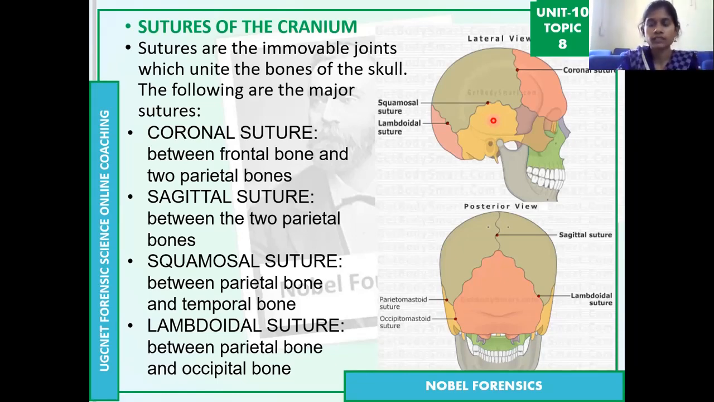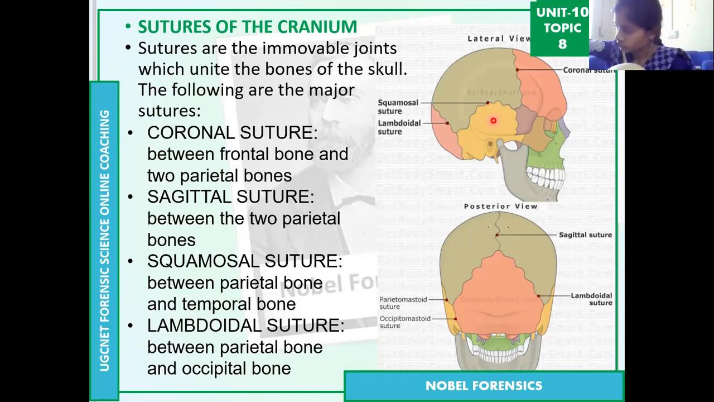Then the lambdoidal suture. The lambdoidal suture is between the two parietal bones and the last one, or back one, which is the occipital bone. In between these two, you can see it clearly. This is the lambdoidal suture between the occipital bone and the two parietal bones.